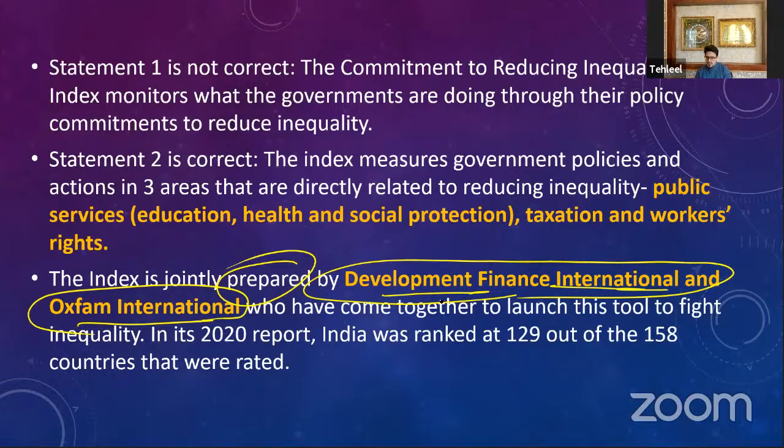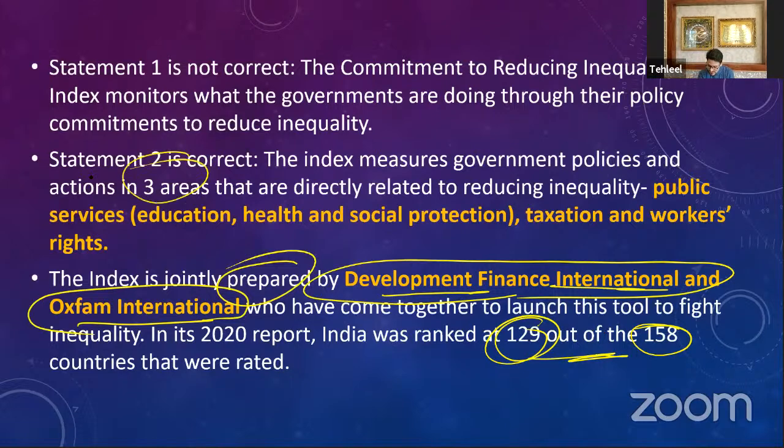Now, in its report in 2020, India ranked 129 out of 158. That is, the policy commitments of the government to reduce inequality are not up to that amount. It is not meeting the criteria of this index. Okay, that is why we have also ranked very low in this particular index.